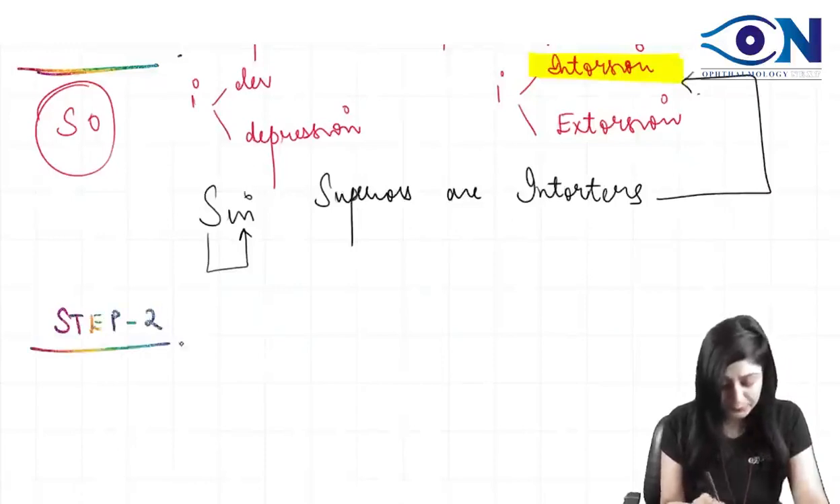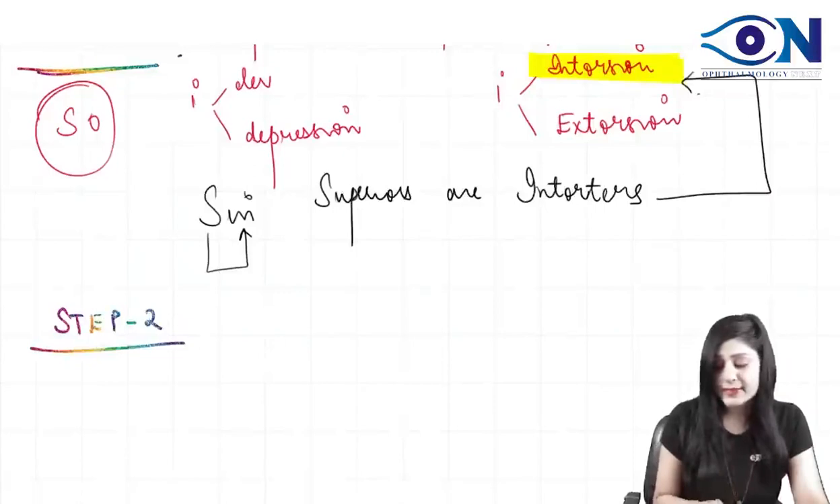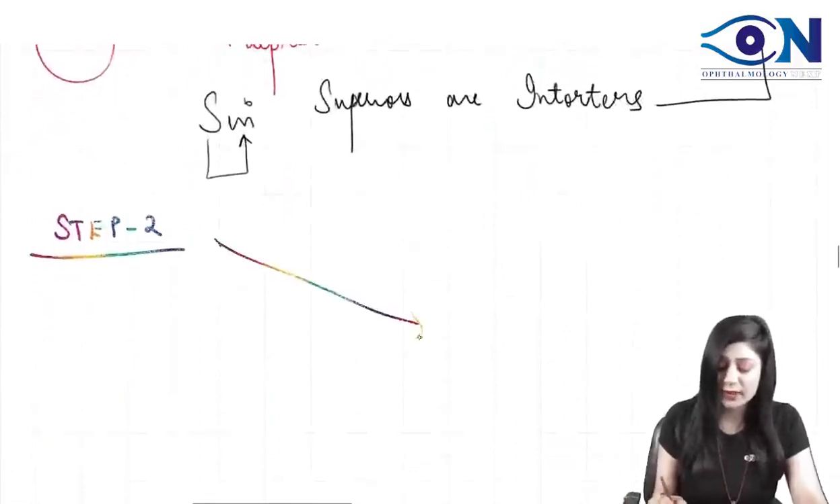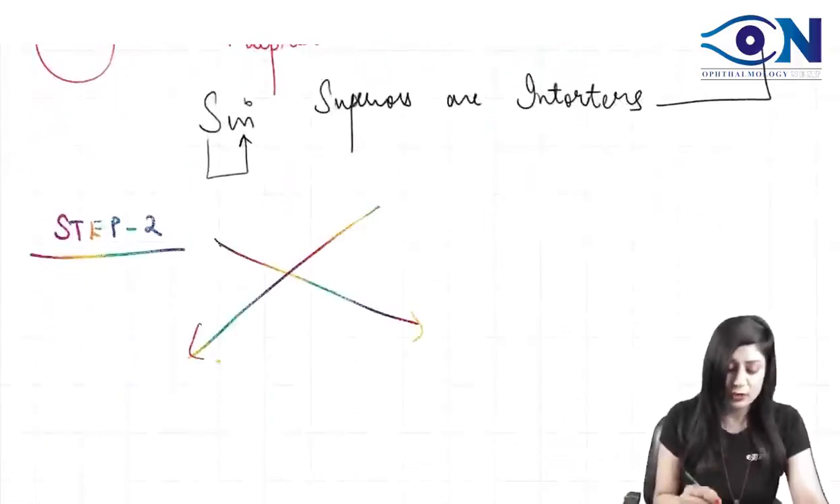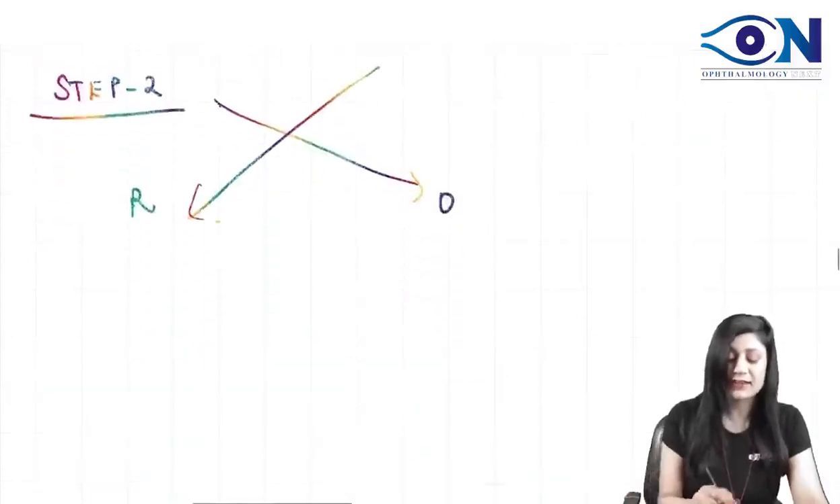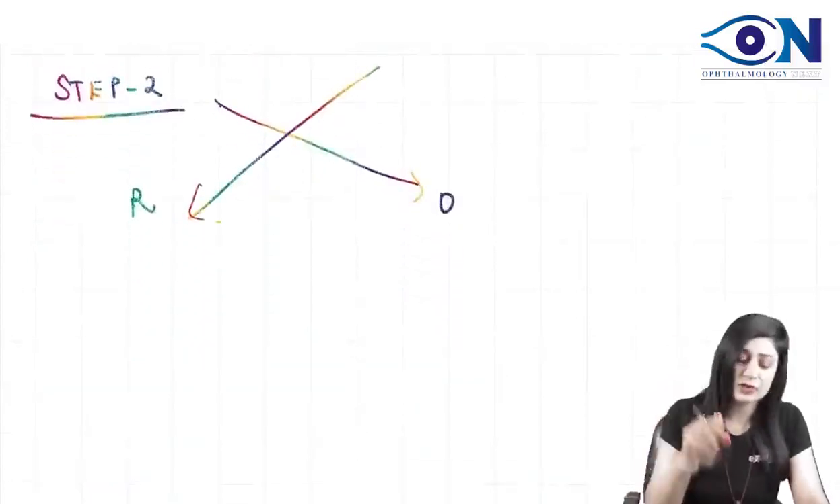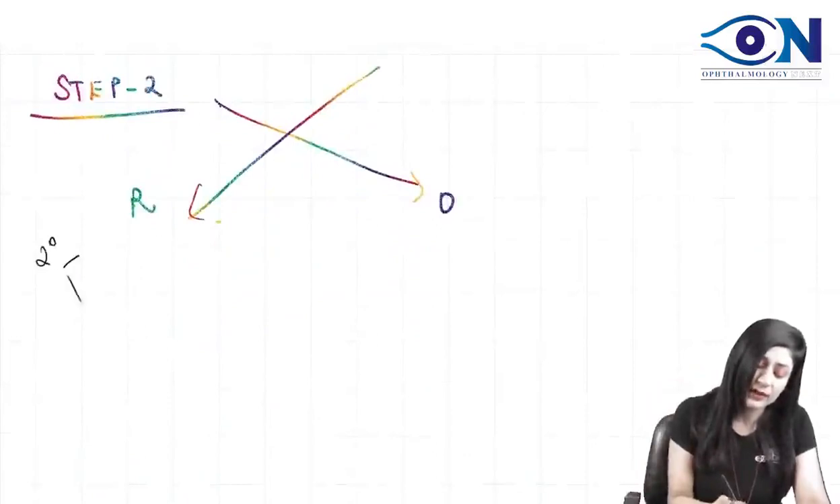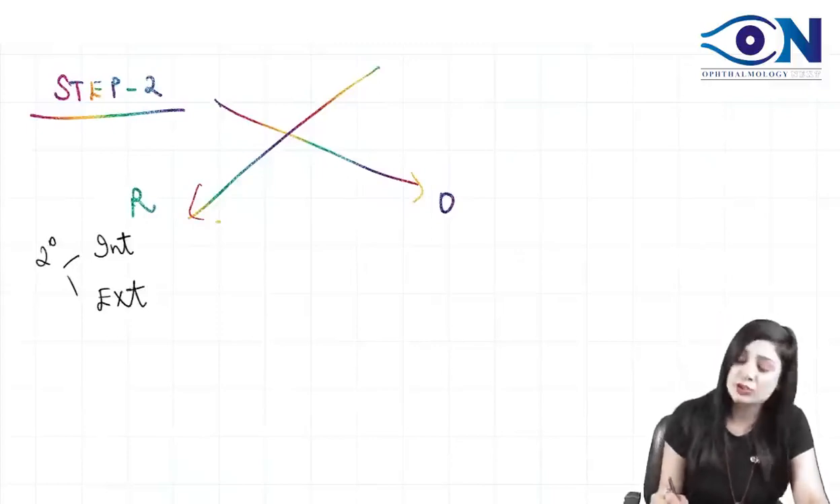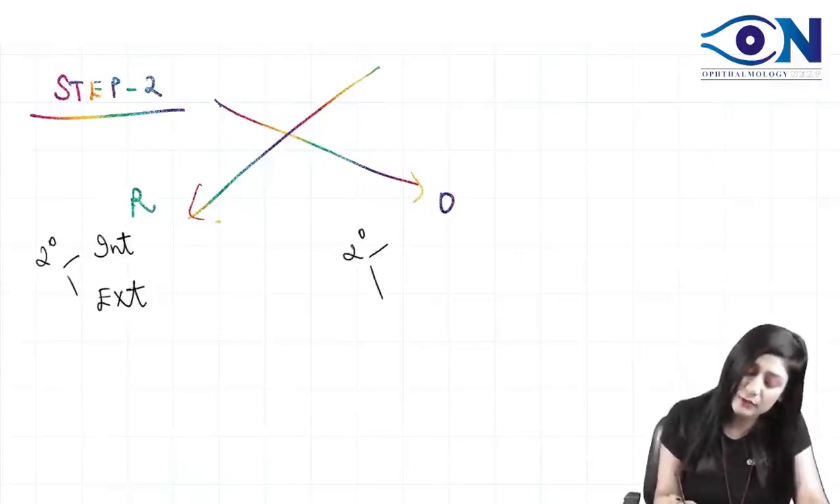Step number 2 says that once you have done with the primary action, there will be an interchange of the primary action, whether it is a rectus muscle or an oblique muscle. If it is a rectus muscle, the primary action was elevation, depression, so the secondary action will now be intorsion and extorsion. And in an oblique muscle, the primary action is intorsion and extorsion, so the secondary action will now be elevation and depression.